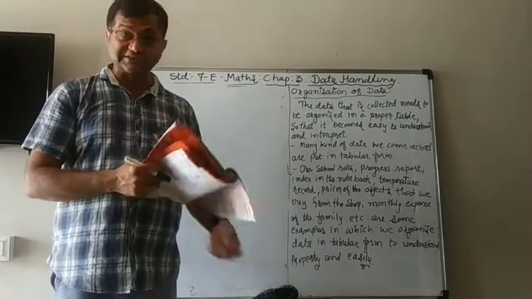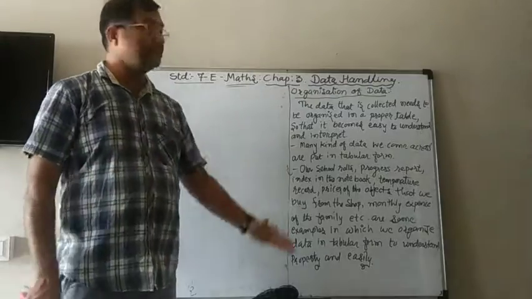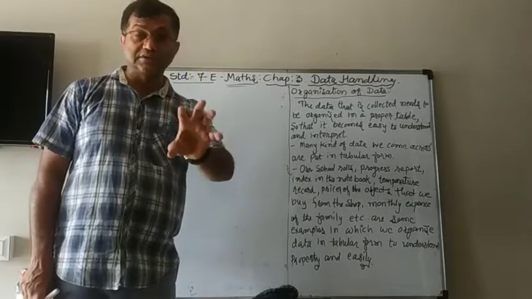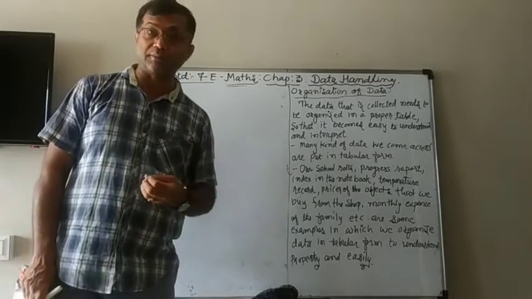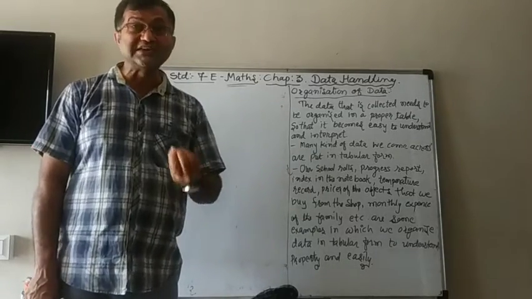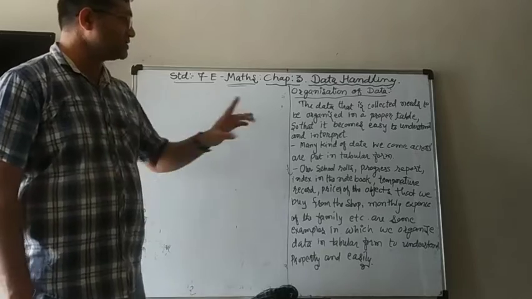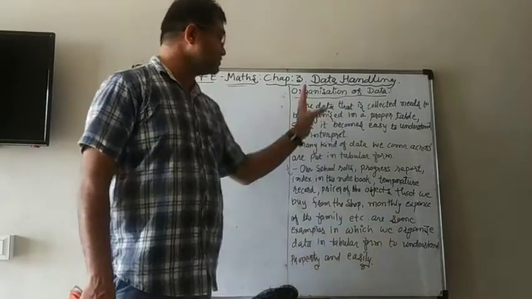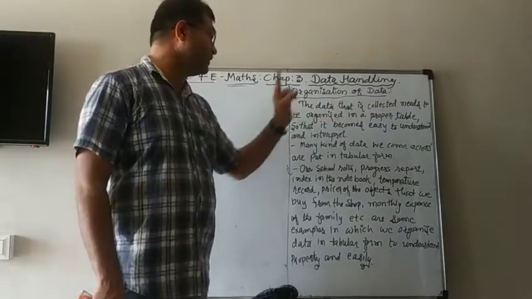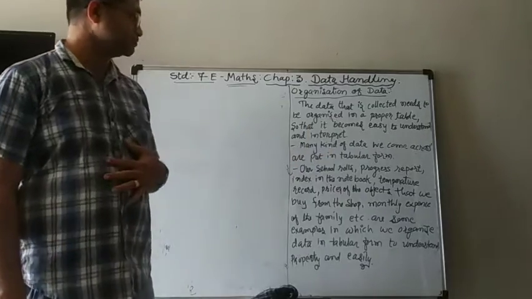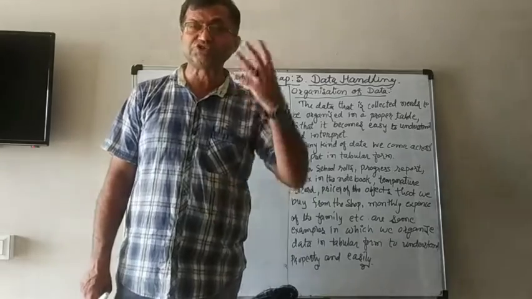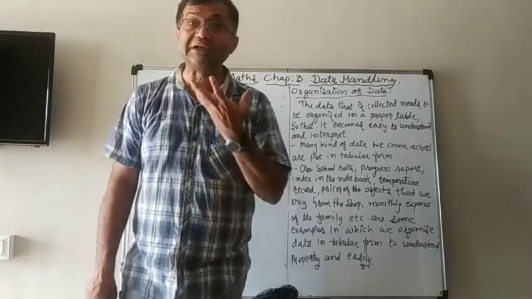So it is necessary to put them in a table so that we can divide the class according to performance. If you just write down the data, it is not easy to explain. Therefore, the data collected needs to be organized in a proper table so that it becomes easy to understand and interpret.